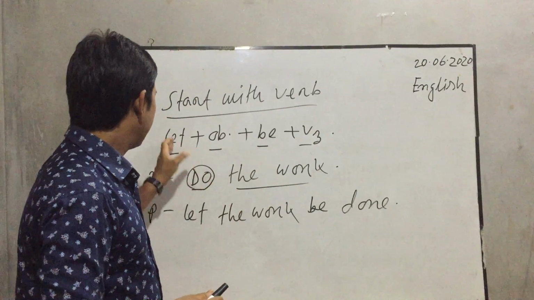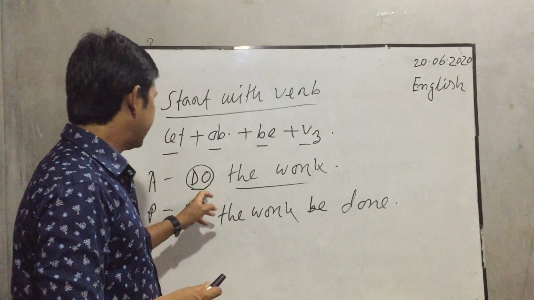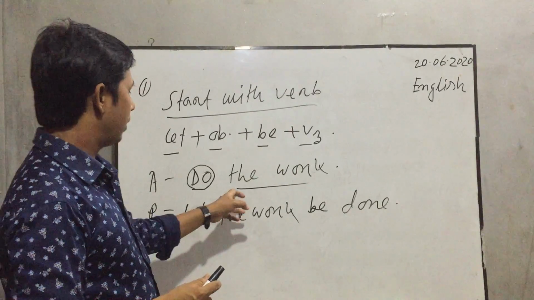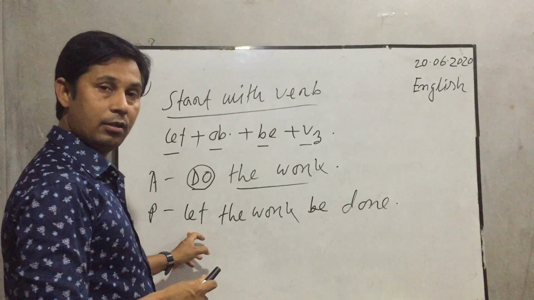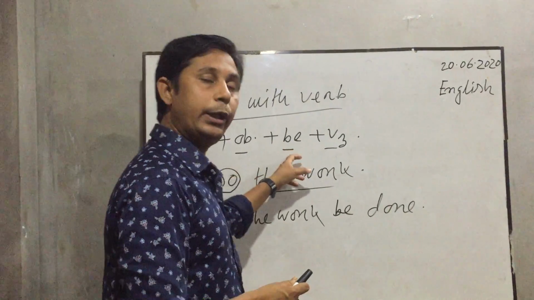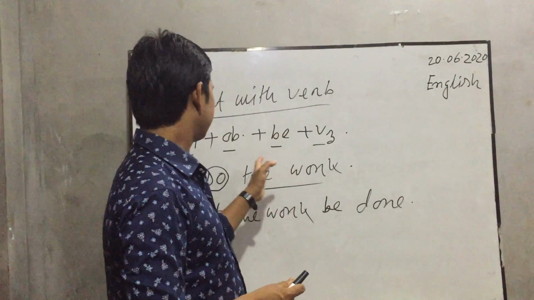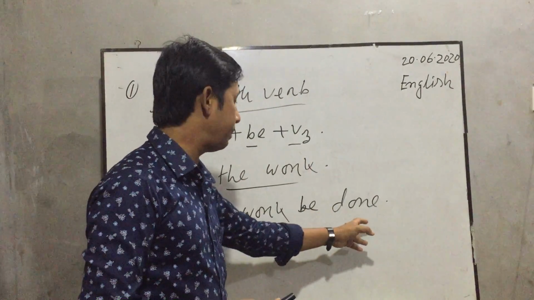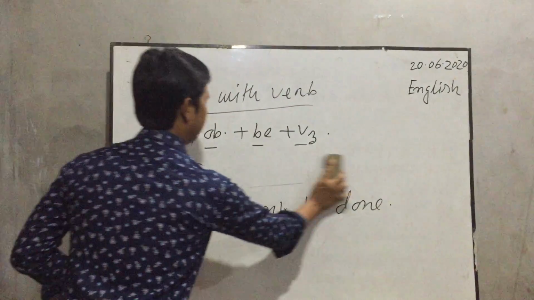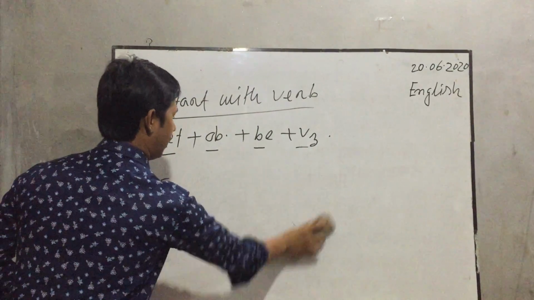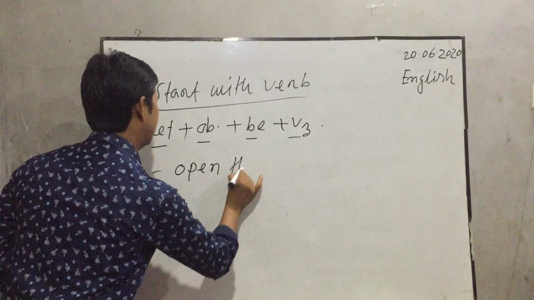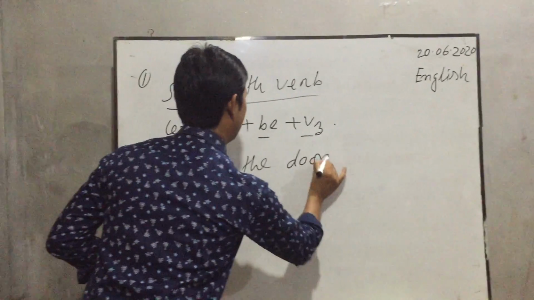Do the work starts with a verb, and this is active voice, and the passive voice will be: at first let according to the rules, then the object the work, then be, and then the past participle form of the verb, that means done. Another example: open the door.